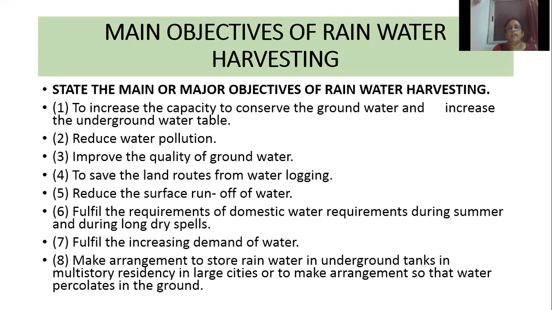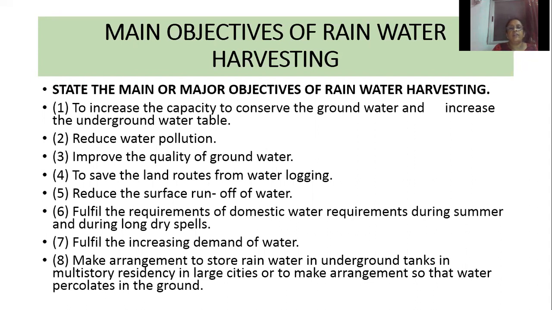Fourth one, to save the land from waterlogging. We know that during heavy rainfall, if we do not collect the rainwater in wells, ponds, farm ponds, etc., a large amount of rainwater flows away on the surface of the earth and causes waterlogging, and that we can prevent by rainwater harvesting.